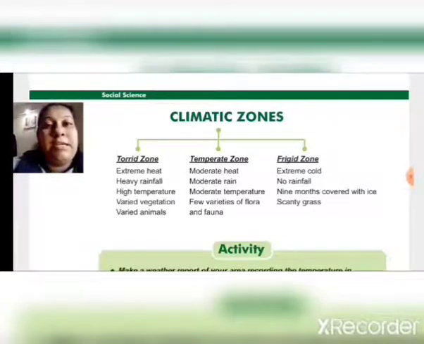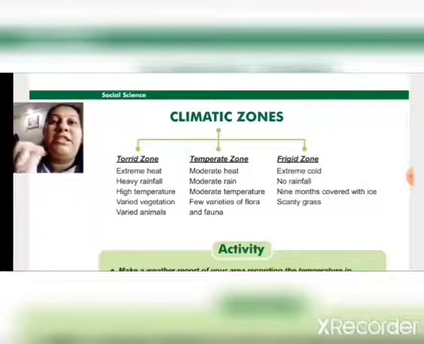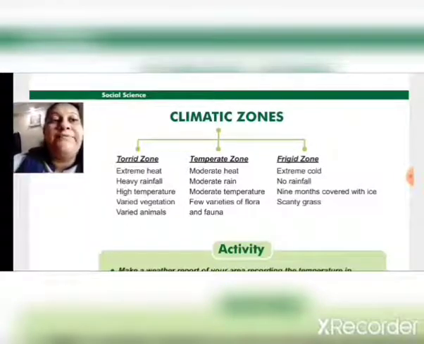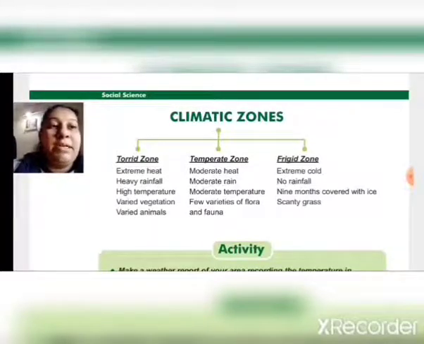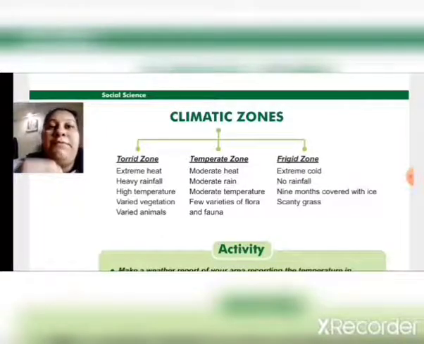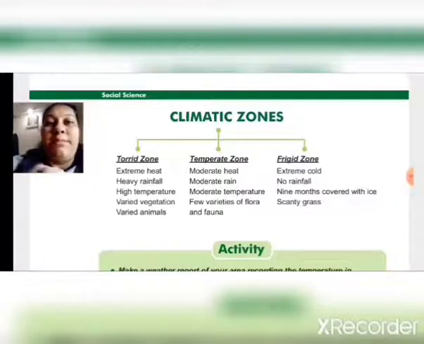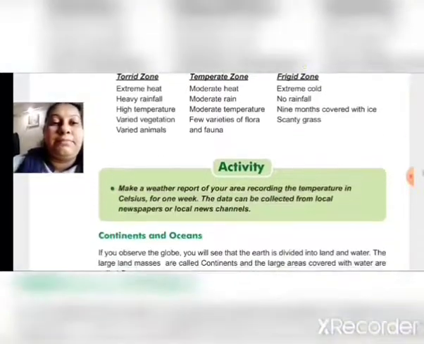Then is frigid zone. There is extreme cold. So much cold is there in frigid zone. Then no rainfall. For 9 months it is covered with ice and grass, meaning in frigid zone for 9 months there is only ice.